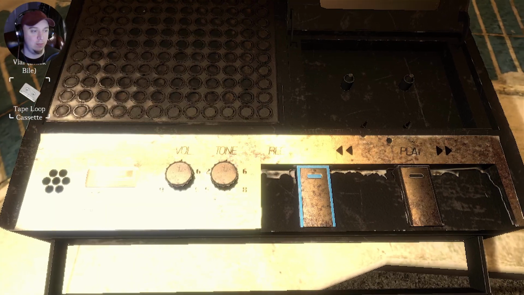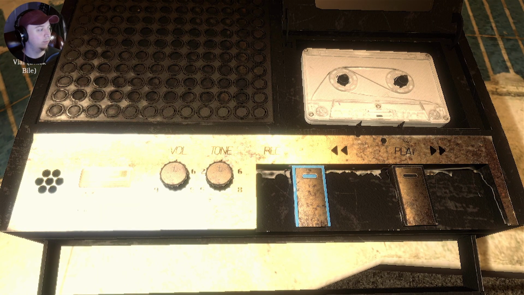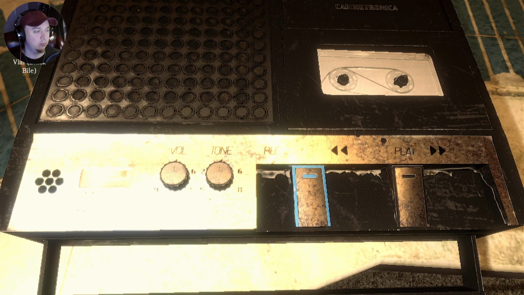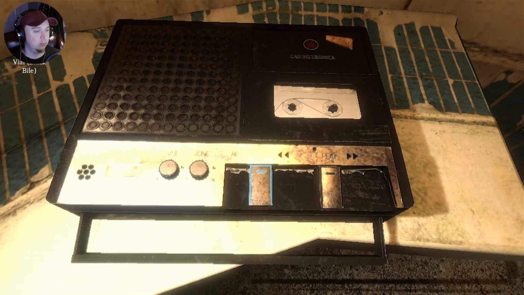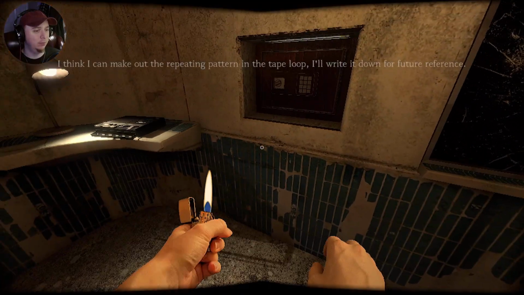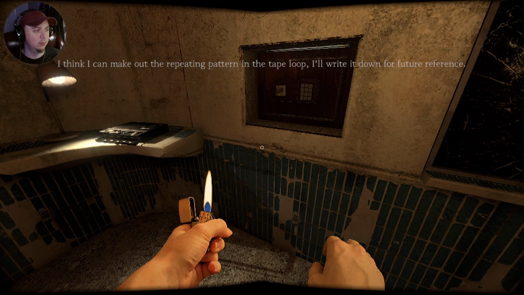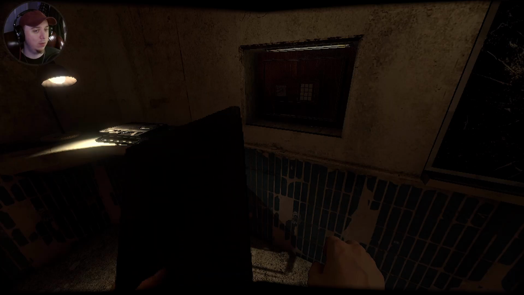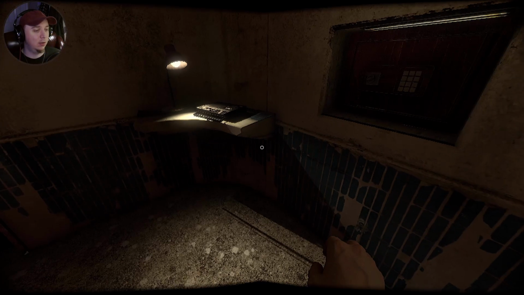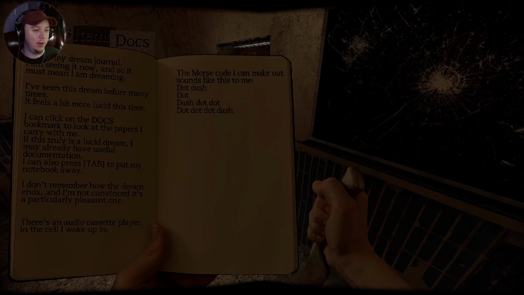Can I use the tape? There we go. Okay. Blocking my item inventory. That's okay. That's loud. Oh, we wrote it down? Thank God. Okay, so it's dot dash dot dash dot dot and then dot dot dot dash. Okay, so dot dash and dot.